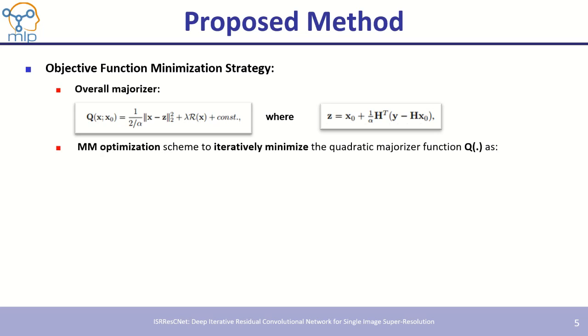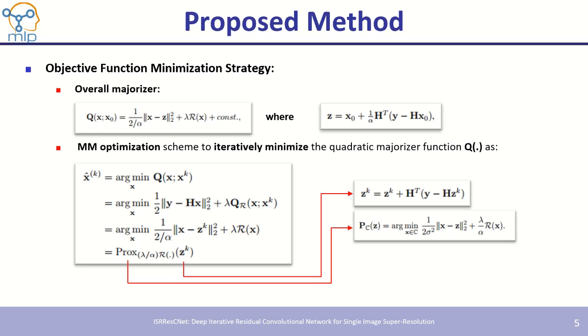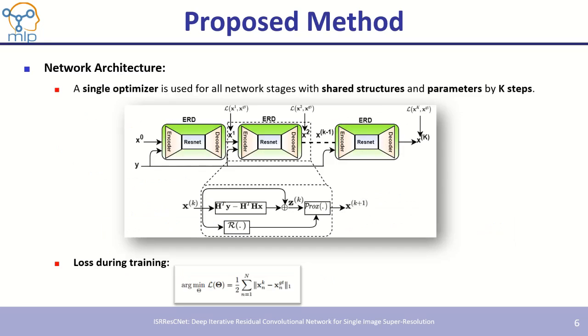Finally, we proceed with the optimization scheme to iteratively minimize the quadratic majorizer q of x by the following formulation as given here, where zk corresponds to that term and prox corresponds to the proximal operator, which is defined as. This formulation is treated as the objective function for the denoising problem, where z is the noisy observation with noise level sigma. In this way, we heavily rely on deploying the deep denoising network to get the required estimate by unrolling the scheme as a k-finite step.